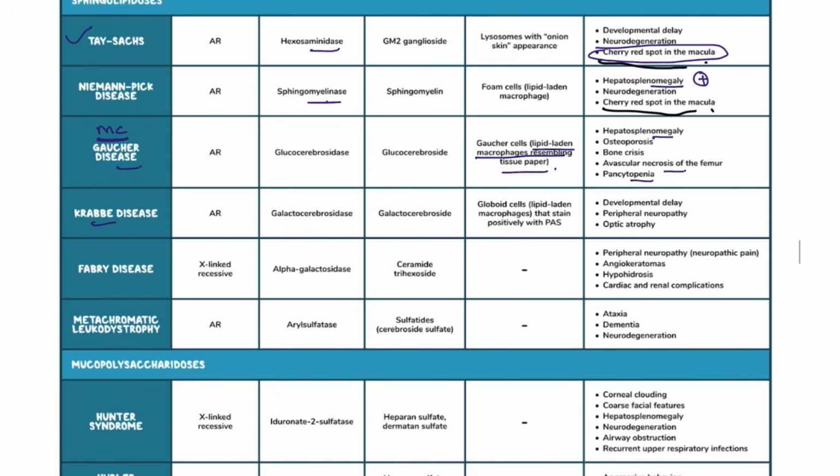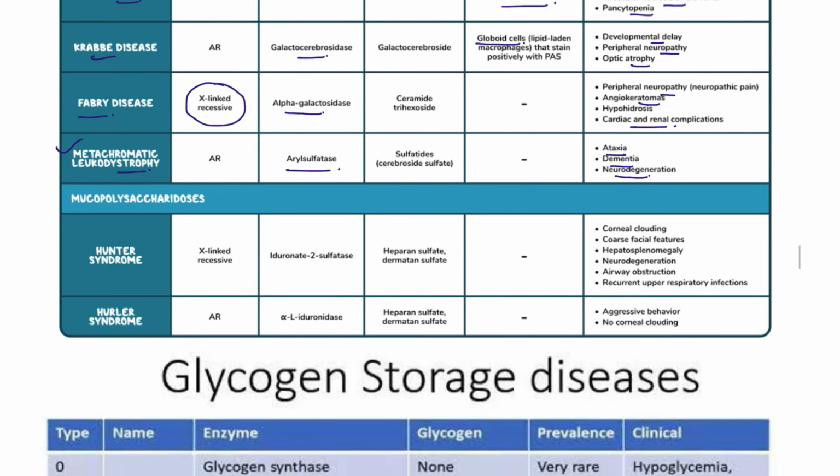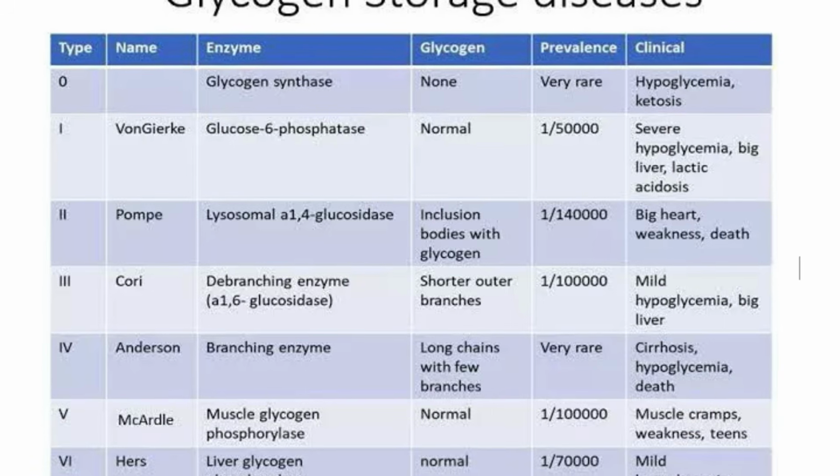Next, Krabbe's disease, galactocerebrosidase deficiency, developmental delay, peripheral neuropathy, optic atrophy, and globoid cells are seen. Fabry disease is the only X-linked recessive condition. The enzyme that is deficient is alpha galactosidase, with peripheral neuropathy, angiokeratoma, and cardiac and renal complications. Metachromatic leukodystrophy, here also neurodegeneration, dementia, ataxia. What is the enzyme that is deficient here? Arylsulfatase.